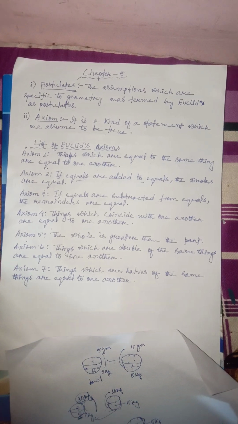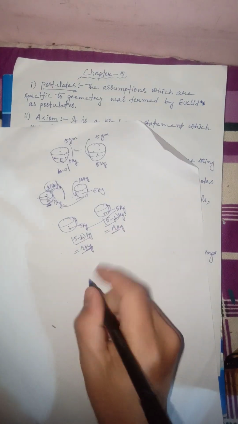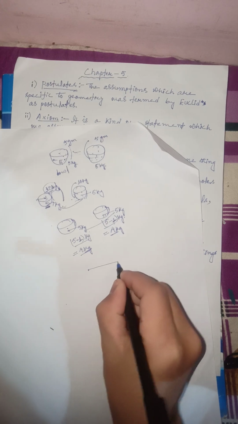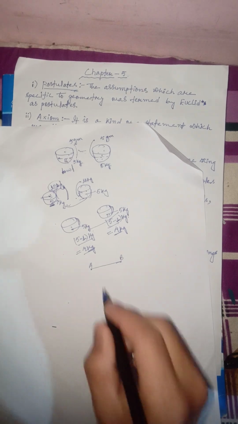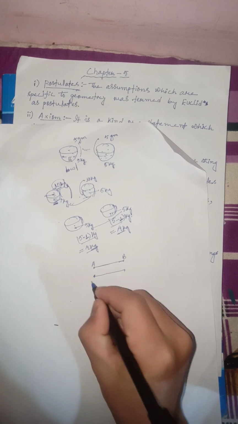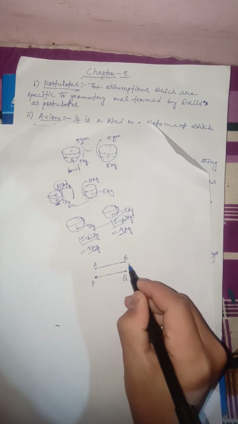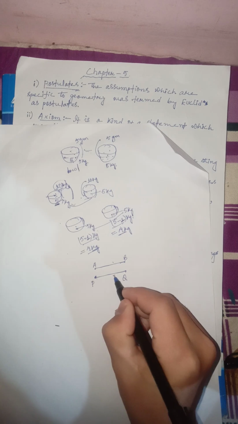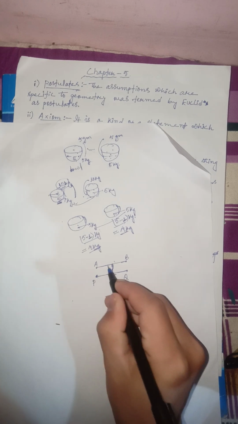Then let us move to the next, which is example 4. In example 4, we have things which coincide with one another are equal to one another. Let me use some line. This is a line, and this is A and this is B. Let me take one more, and let us suppose that this is P and Q. Now these are the two lines that we have, and this length as well as this length is exactly the same. And whenever these coincide, this one will be in this, right?